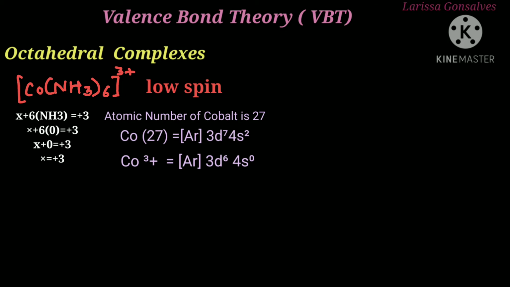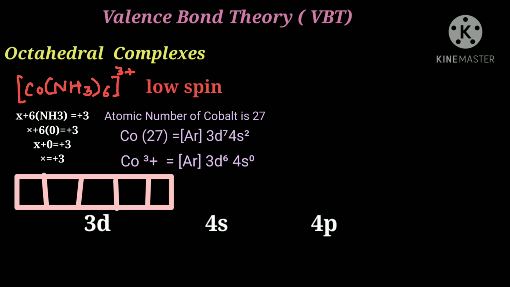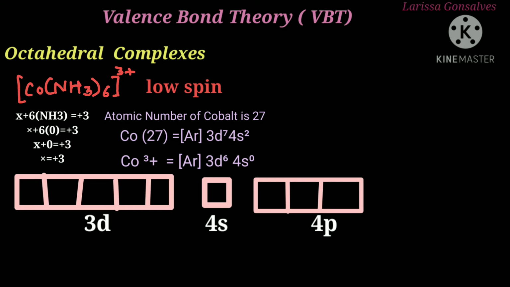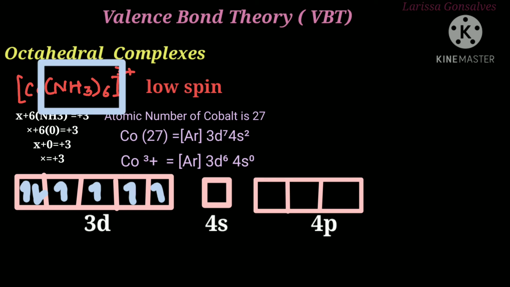Now we need to draw the orbitals. For the 3d subshell we have to draw 5 orbitals, that is 5 blocks. For 4s, 1, and the next is the 4p level. So for p we draw 3 blocks. Since we have 6 electrons, we start filling them in the 3d shell. First we put the upper spin, 1 2 3 4 5, and the 6th is the lower spin. NH3 is the amine ligand, and there are 6 amine ligands, meaning there are 12 electrons.